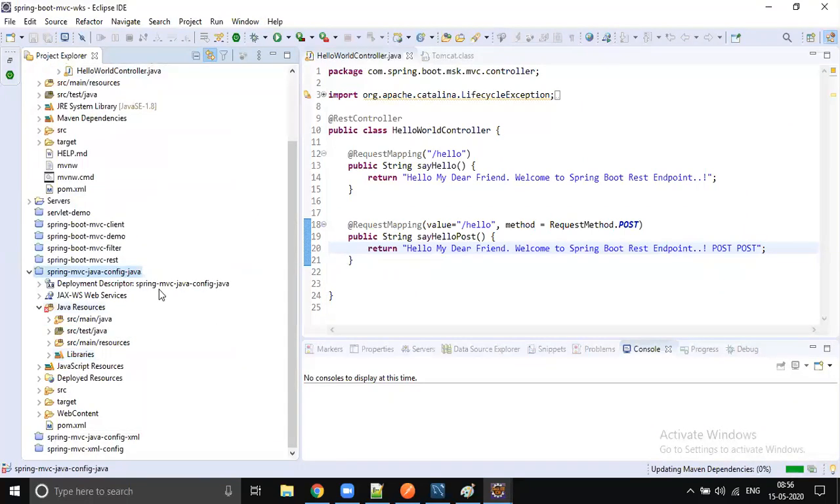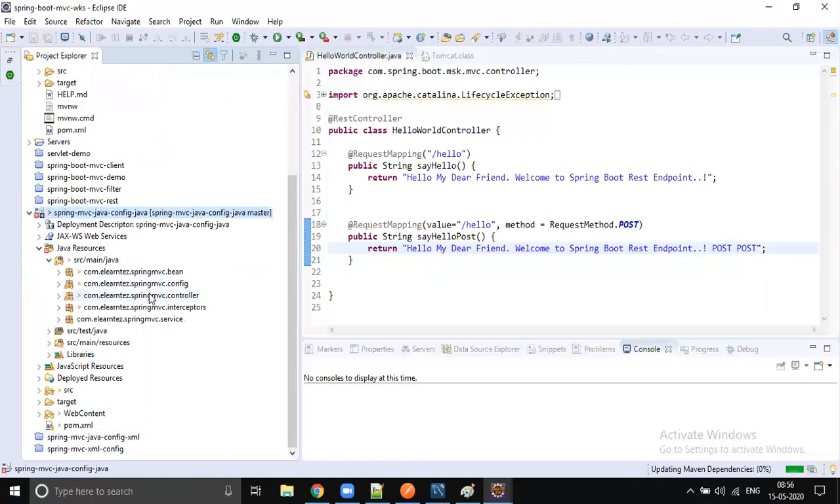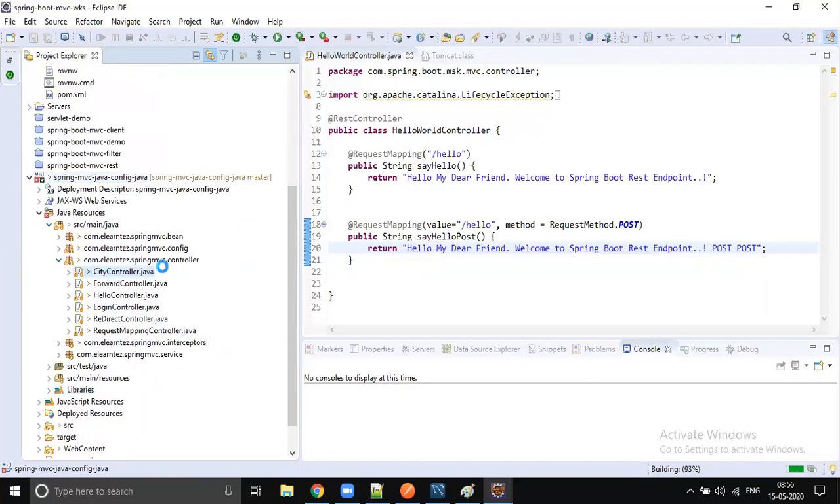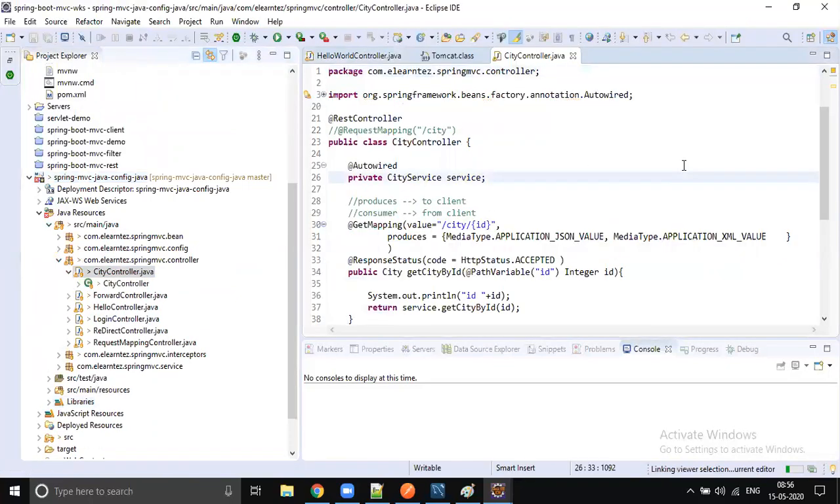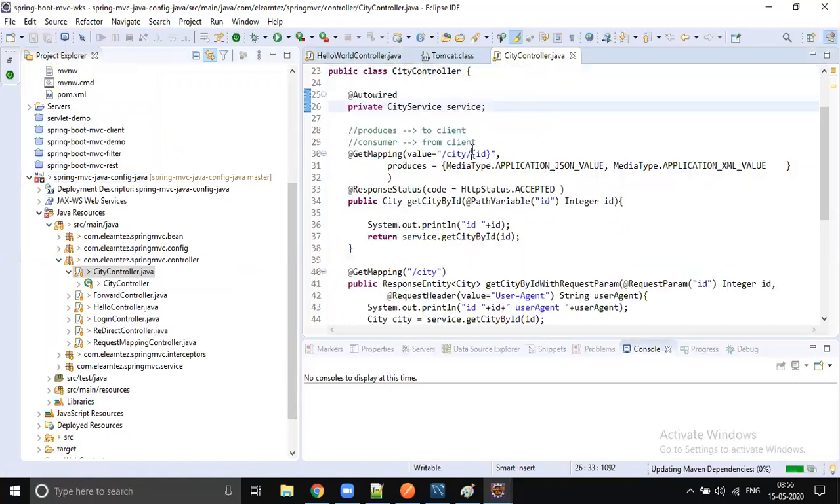We already wrote some code. We will try to understand. So let's go to the city controller. If you pass an ID, we are producing the data. It will be taken, and it will get the data from the service.